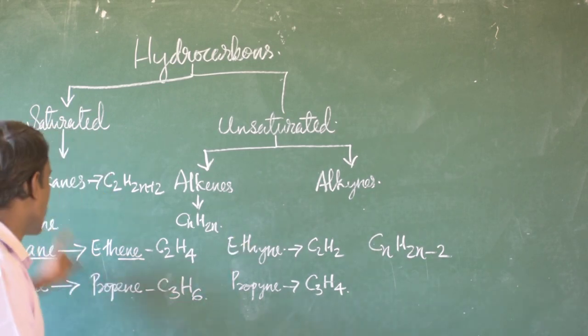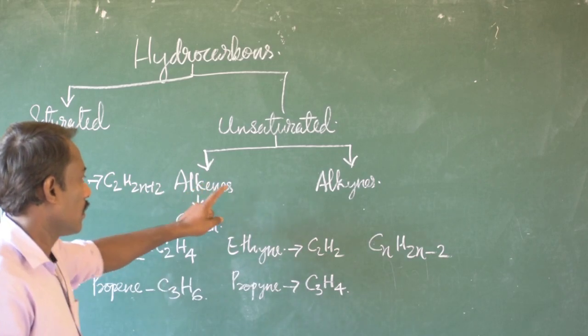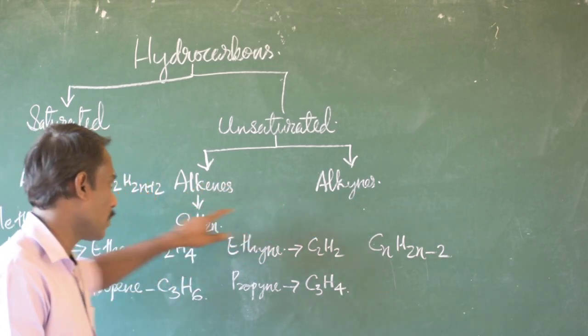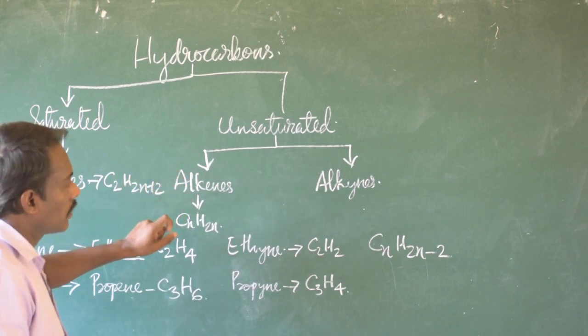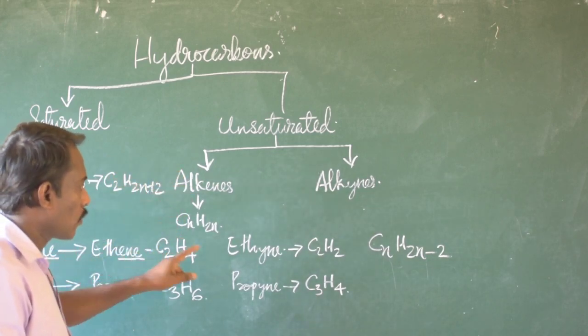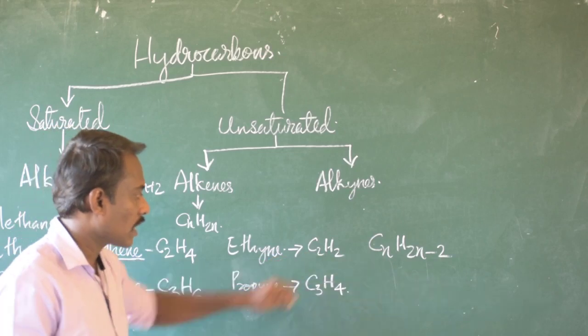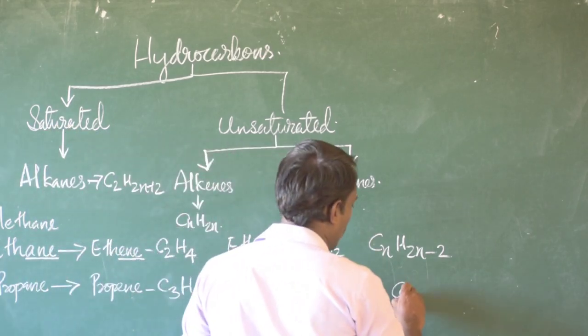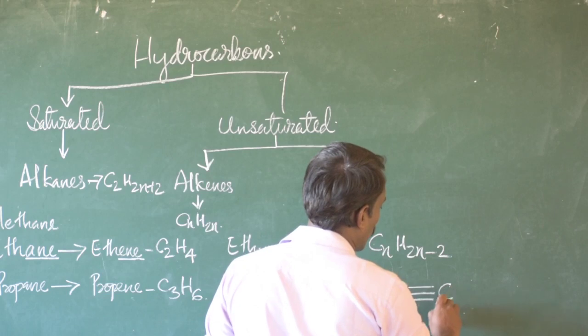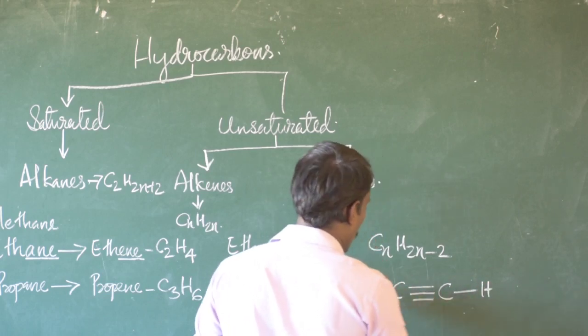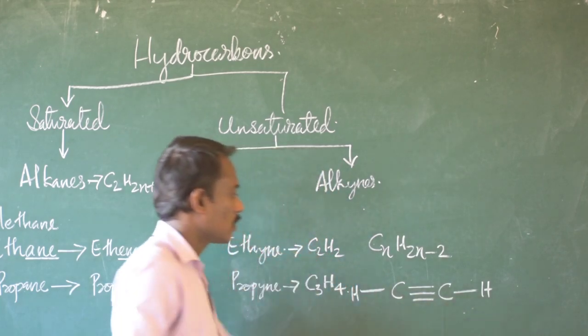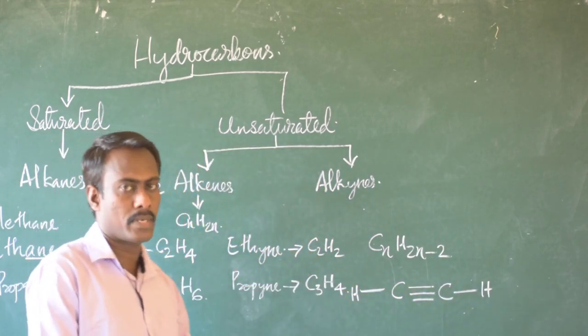So these are the three series of hydrocarbons. And if you draw the structural formula of ethyne, C2H2, they have a triple covalent bond between them, and the 2 hydrogen atoms are bonded to the carbon atoms.